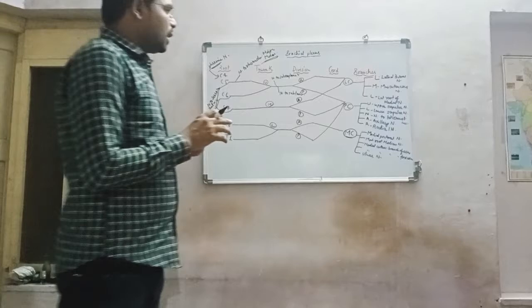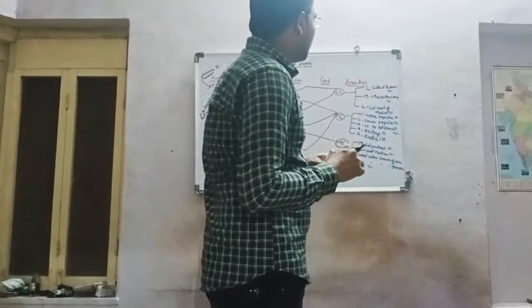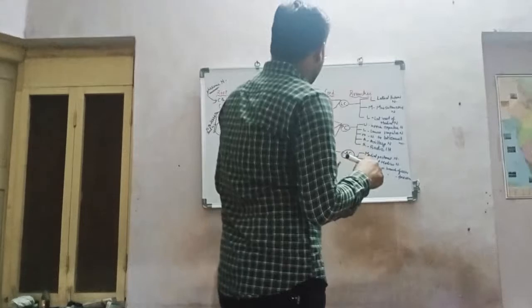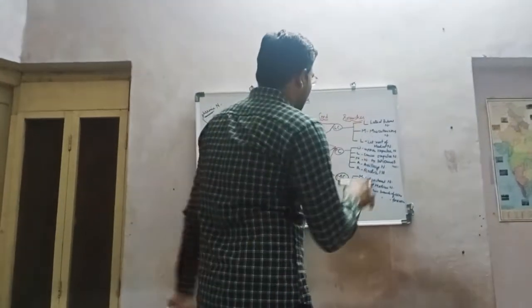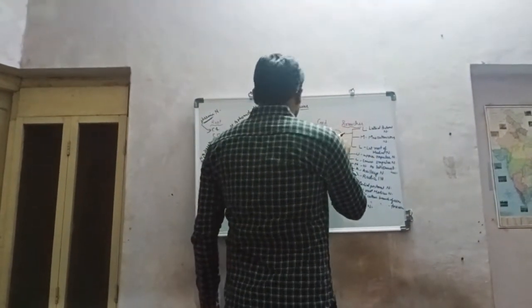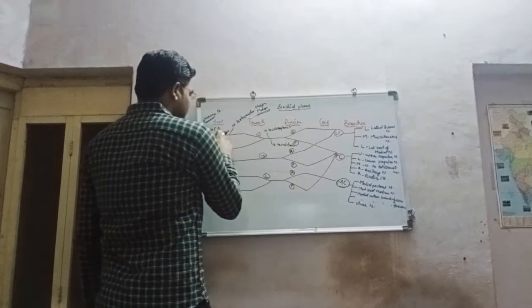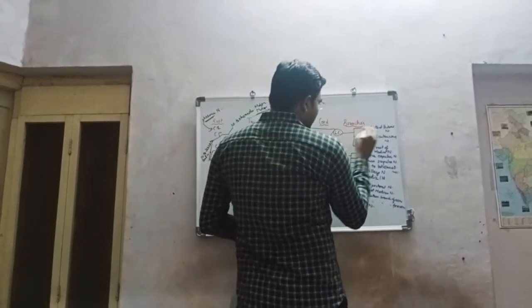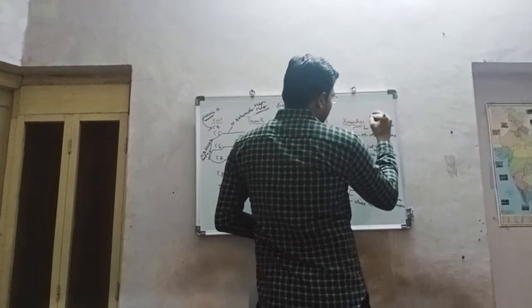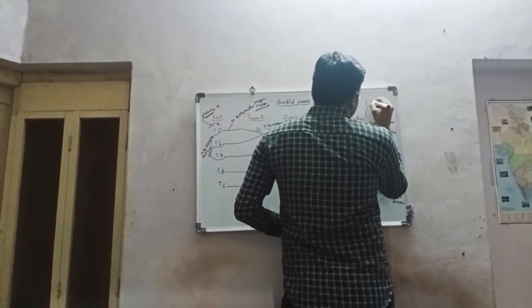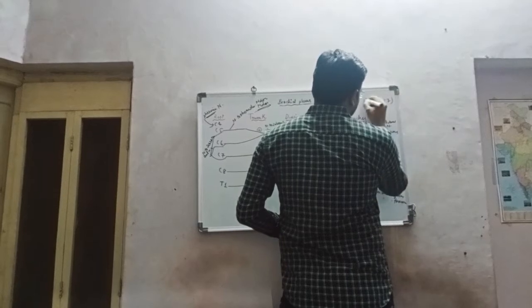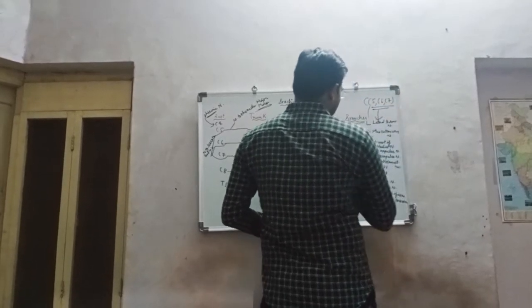Now move to the root values of the branches of the brachial plexus. From the lateral cord, all the branches arise from C5, C6 and C7.